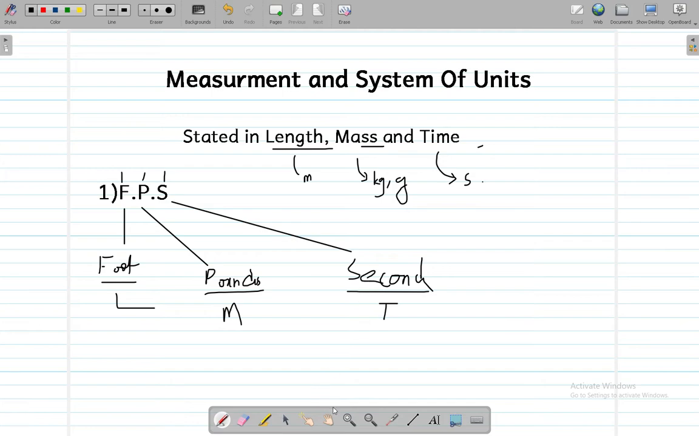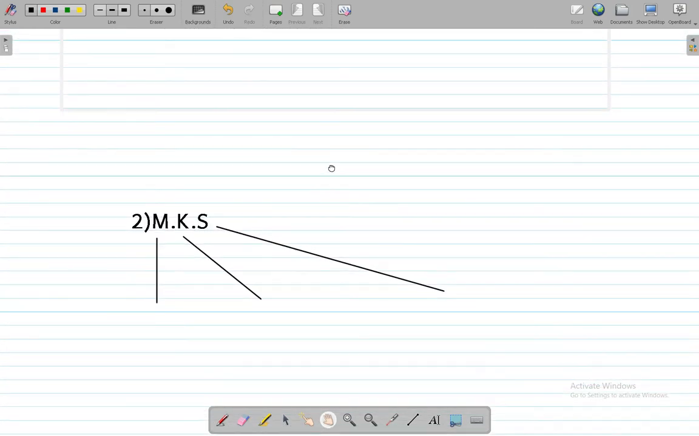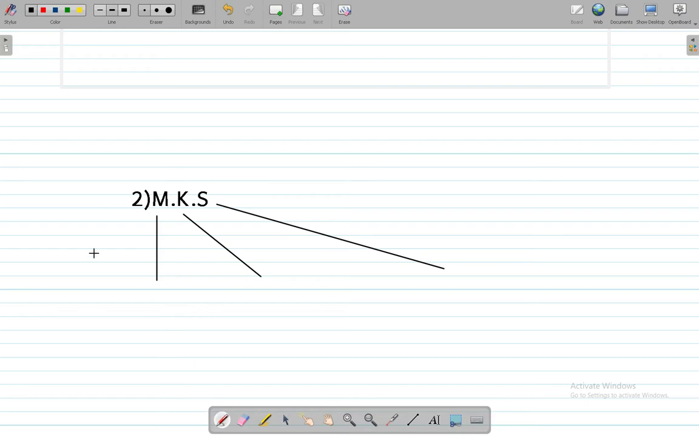Now let's look at the next system, which is MKS. M is for meters, I'm going to write MET here. K is for kilograms, I'm going to write kg. And S is for seconds. Now you can see the order over here. Meters is a unit of length, kg is the unit of mass, and S is the unit of time, which is second. So I'm going to write T here.